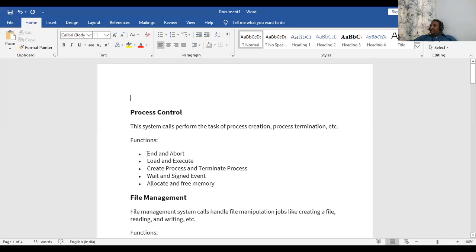The main duty of the process controller is to create a process, close a process, load a process, execute a process, then terminate the process, and waiting, where it can keep a process in a wait mode, then allocate the memory. All those things are done by process control.